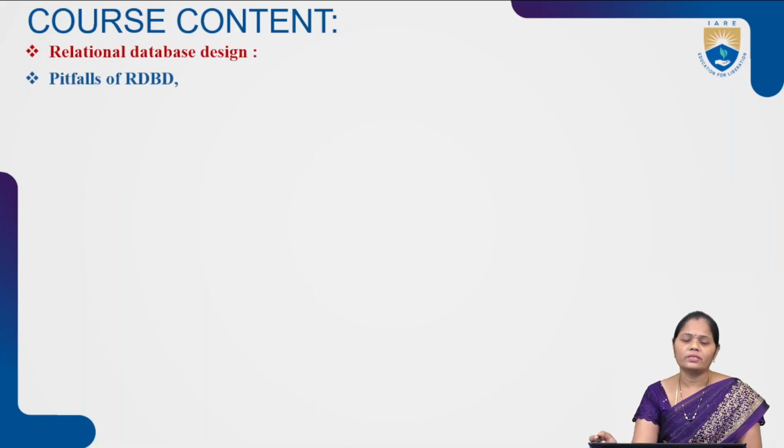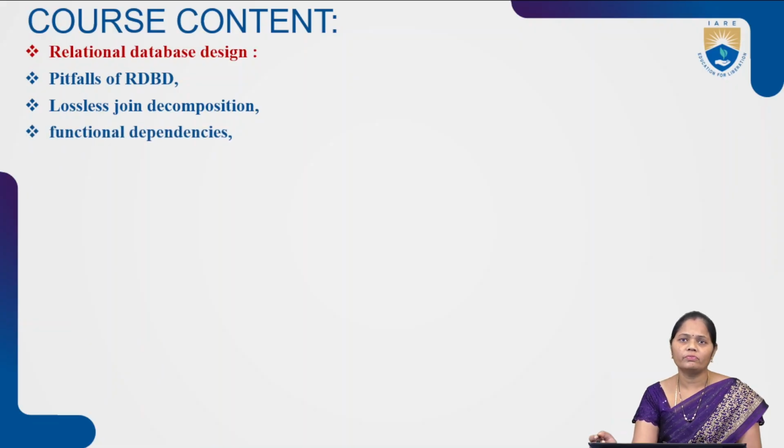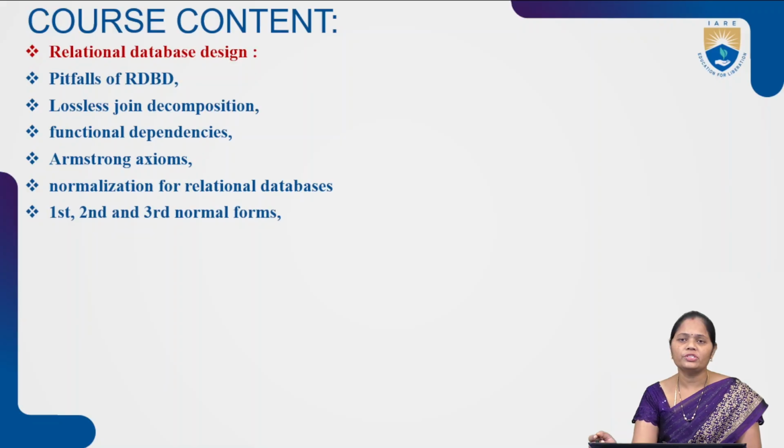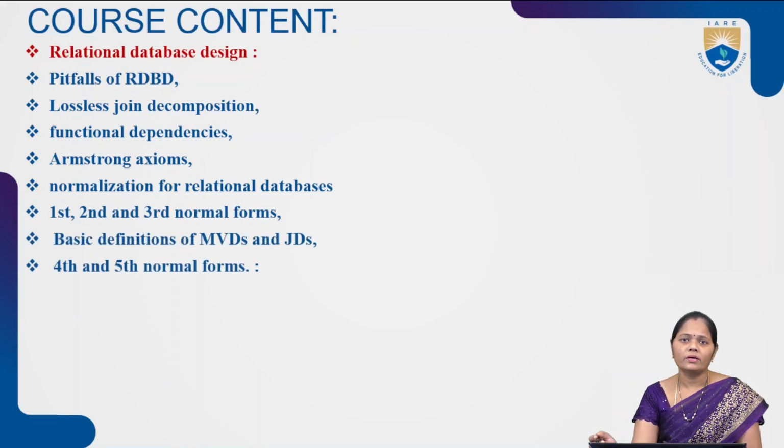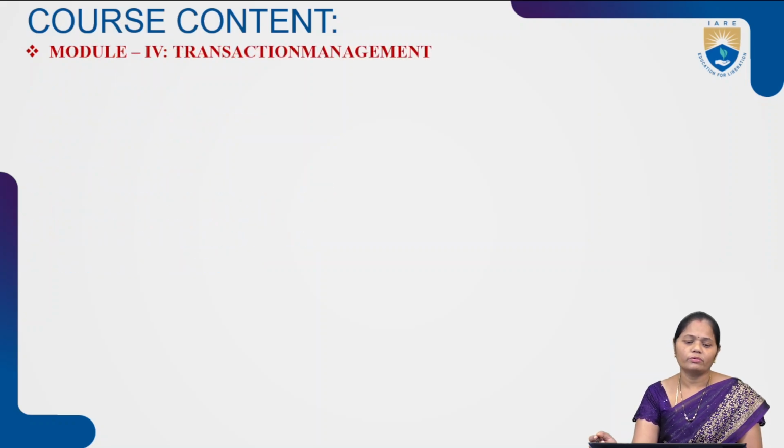All these things are discussed under the first part of module 3. And the second part is about the pitfalls of RDBMS. Lossless join decomposition, means how we can join the tables without a loss, and functional dependencies and Armstrong's axioms, normalization for relational databases, first, second, third normal forms, and up to fifth normal form we are covering in this module.